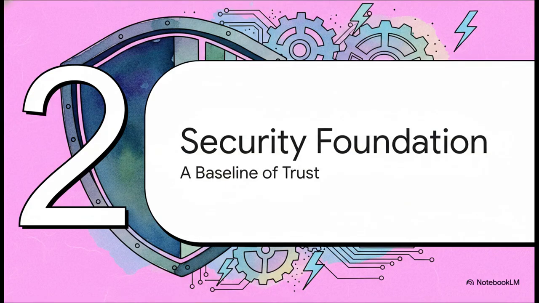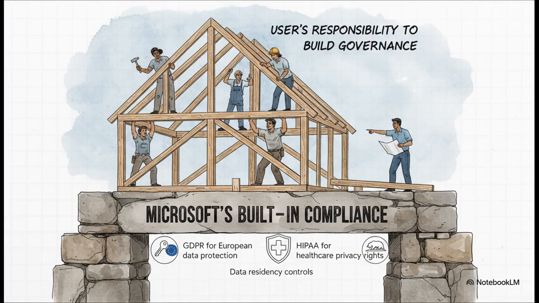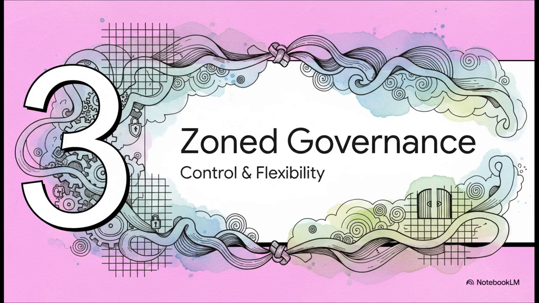The good news is, we're not starting from scratch here. Not at all. Microsoft has actually built a really strong security foundation right into the Copilot platform itself. The platform was built with compliance in mind from the get-go. It already meets major regulations like GDPR in Europe, HIPAA for healthcare in the US, and CCPA in California. Microsoft gives you this solid, compliant baseline with really important things like data residency controls. But, and this is a huge but, the ultimate responsibility for governing your data still falls squarely on your shoulders.